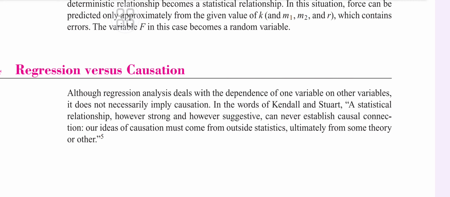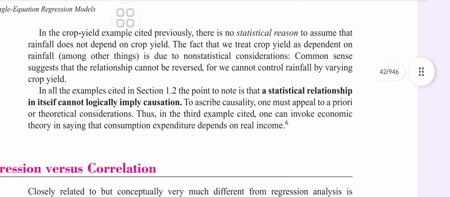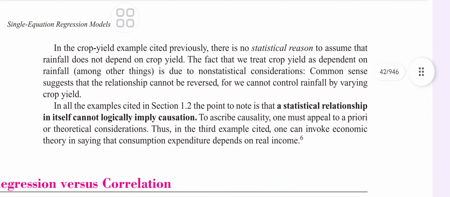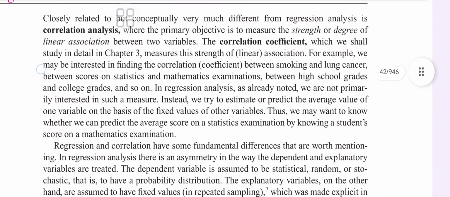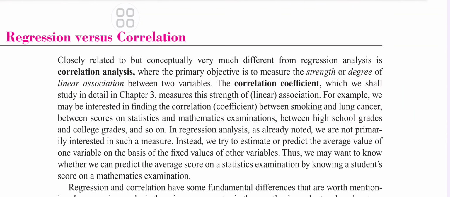In the words of Kendall and Stewart, a statistical relationship, however strong and however suggestive, can never establish causal connection. In the crop yield example cited previously, there is no statistical reason to assume that rainfall does not depend on crop yield. So the fact that we treat crop yield as dependent on rainfall is due to non-statistical considerations. Now regression versus correlation: closely related to, but conceptually very different from, regression analysis.